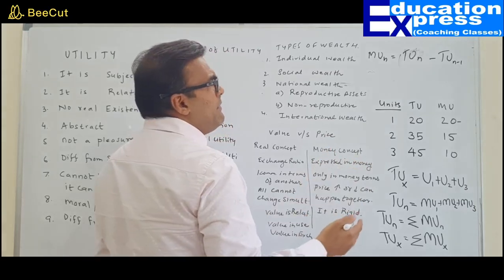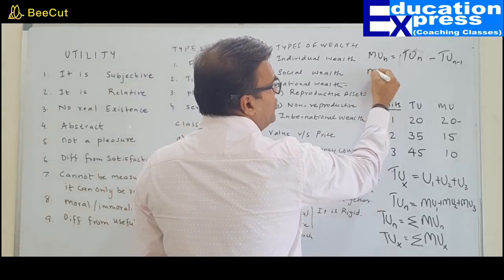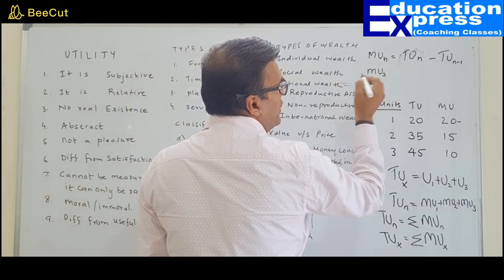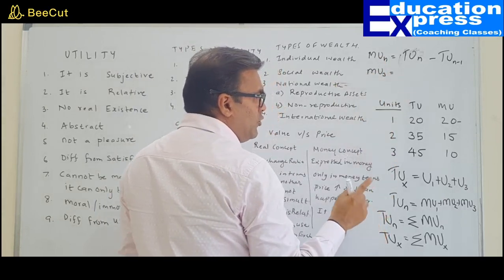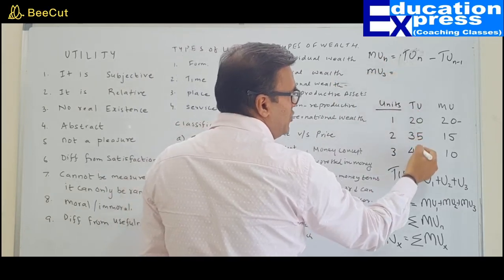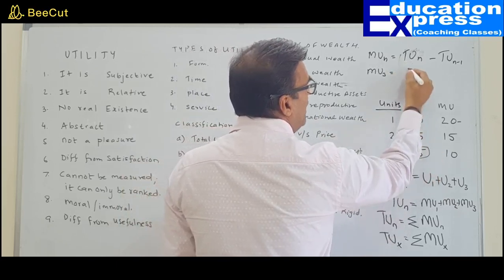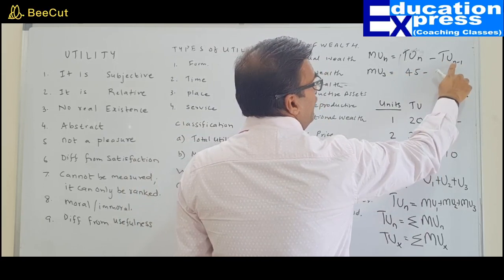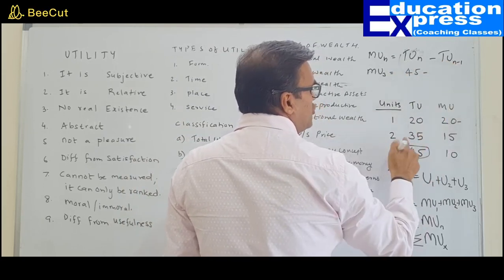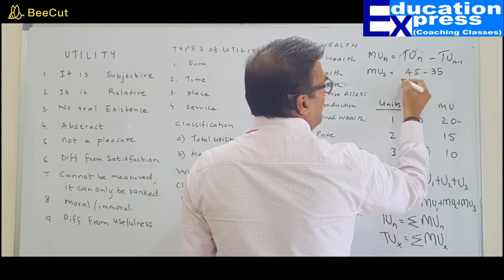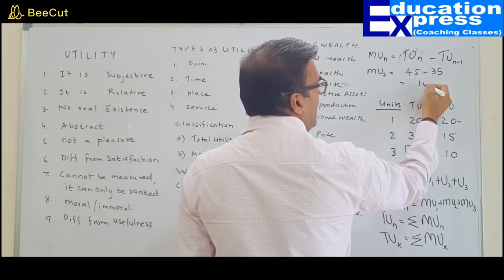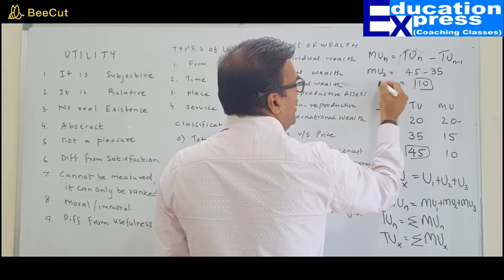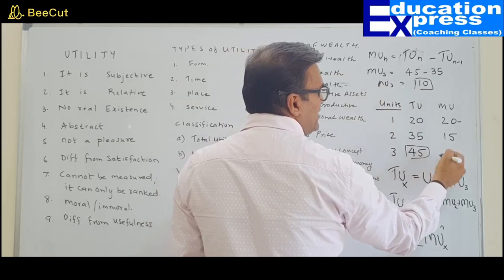For a simple example, if you want to find out the marginal utility of the third unit, what is the total utility of the third unit? The total utility of the third unit is 45, minus the total utility of 3 minus 1, that is 2, that is 35. 45 minus 35 is 10. So the marginal utility of the third unit is 10.